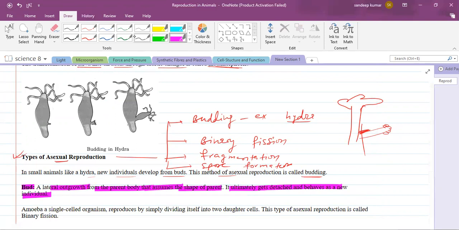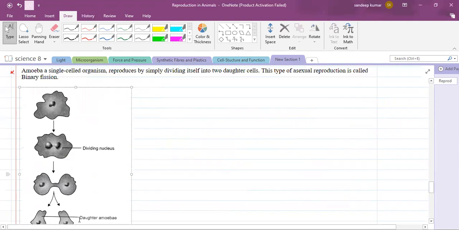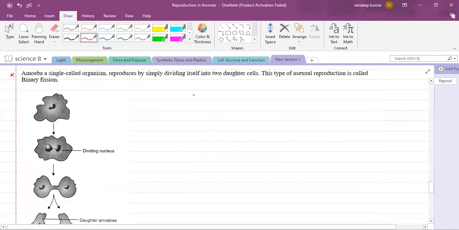Here are some other methods like binary fission. Binary fission takes place in bacteria. As the name suggests, from one single organism, two or more organisms are obtained. So you can see here what happens in binary fission. Amoeba, or single-celled organisms, reproduce by simply dividing itself into two daughter cells. This type of asexual reproduction is called binary fission. You can see in the diagram one amoeba is there. What is this amoeba?